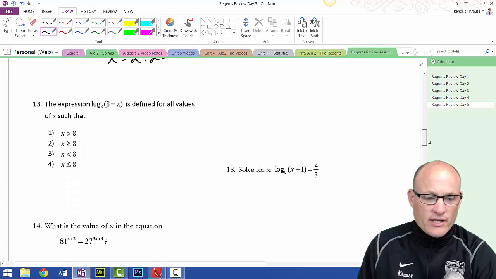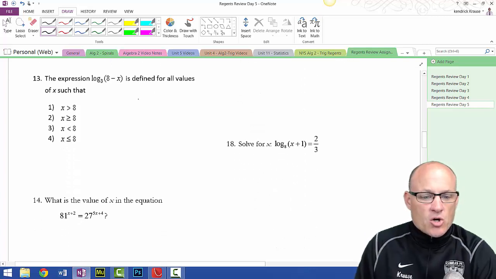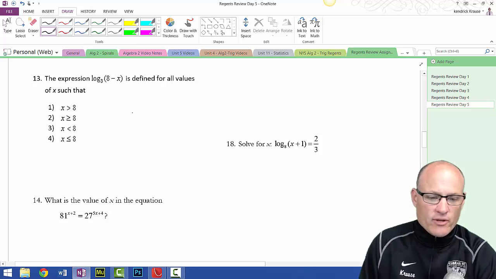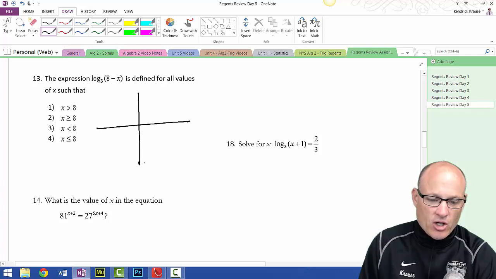I'm going to go through these as they are here. The expression, listen, a logarithmic function looks like this. If you graph a log function, it goes to the point (1, 0). It always goes to this point, unless you have like +5 or +8 or -2 or whatever.